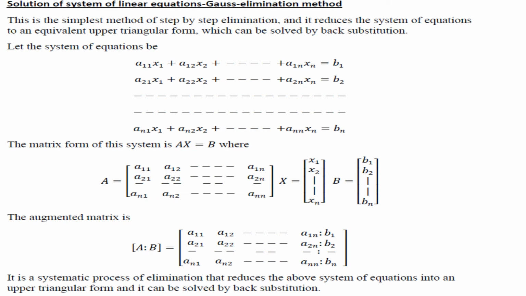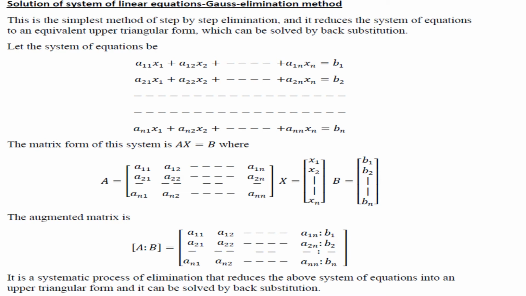Gauss elimination method is used to solve a system of linear equations. This is the simplest method of step-by-step elimination, and it reduces the system of equations to an equivalent upper triangular form which can be solved by back substitution.